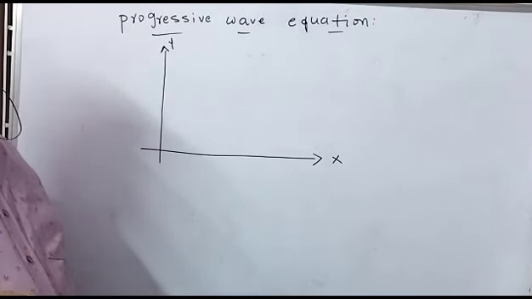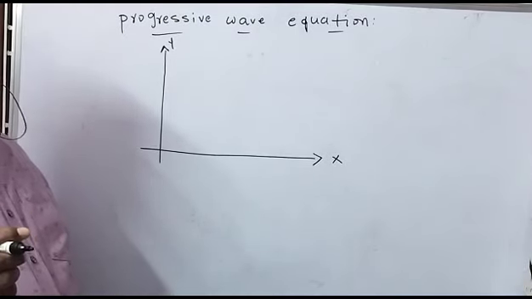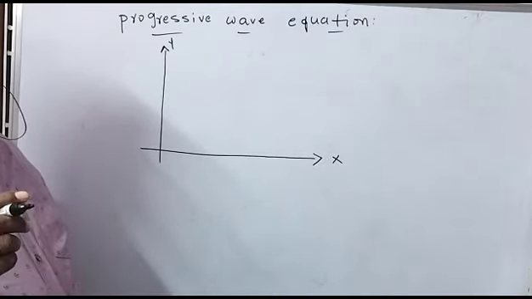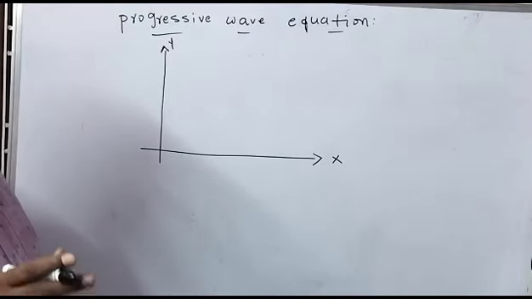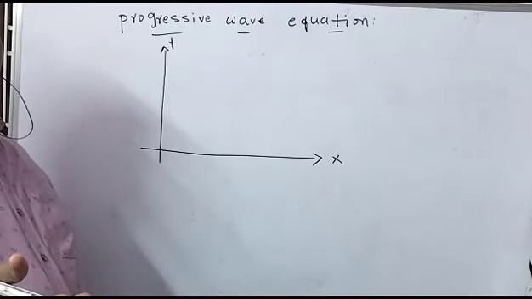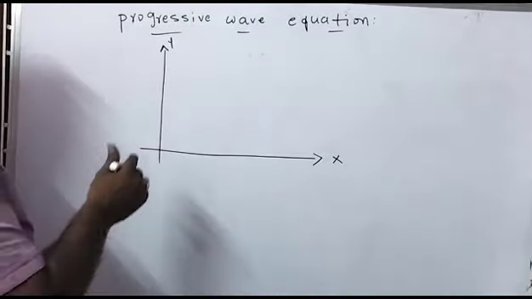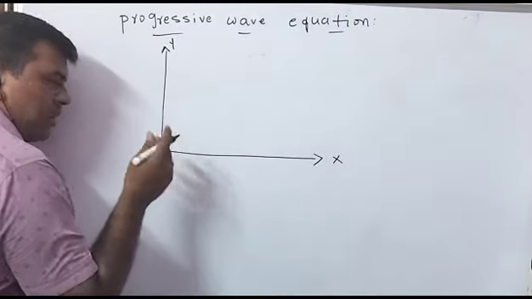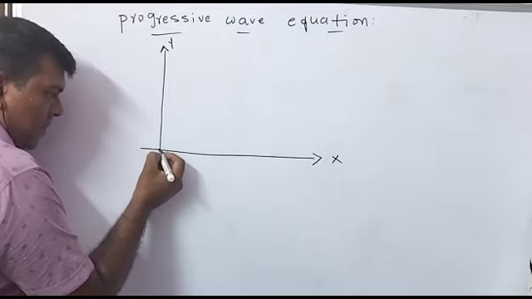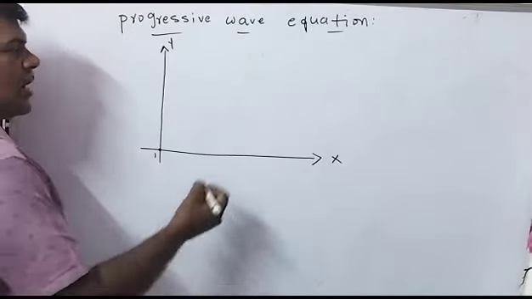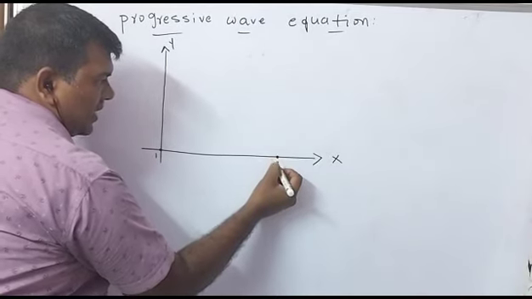What is meant by a wave? The disturbance of the medium. So energy is transferred from one place to another place in a medium. Without a medium, the energy is not transferred. Now we consider the vibrations of two particles. This is one particle, particle 1, and this is the second particle, suppose 2. It is considered like this.